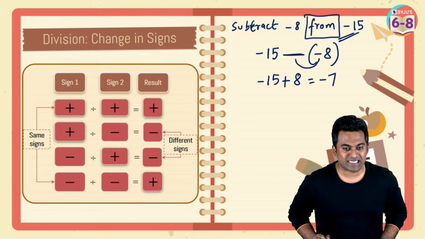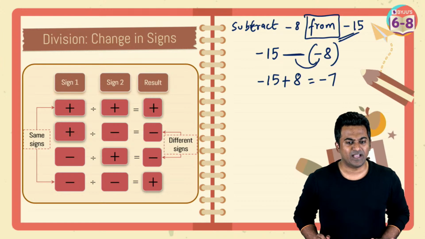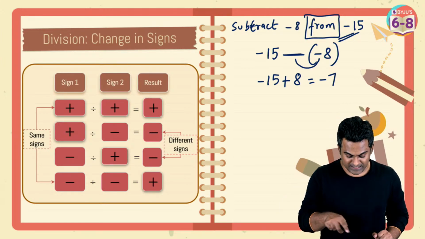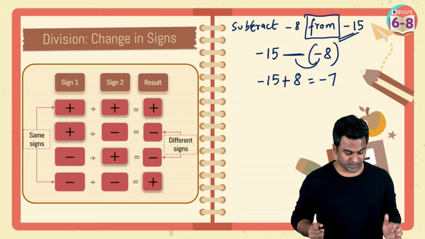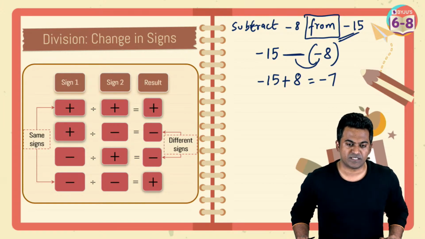Okay, why is it written different signs? Different signs? I'm not sure I understand that. Why is it written different signs? Where are you asking about that? Different signs. Could you please be a little bit precise? Second number first and then first number.